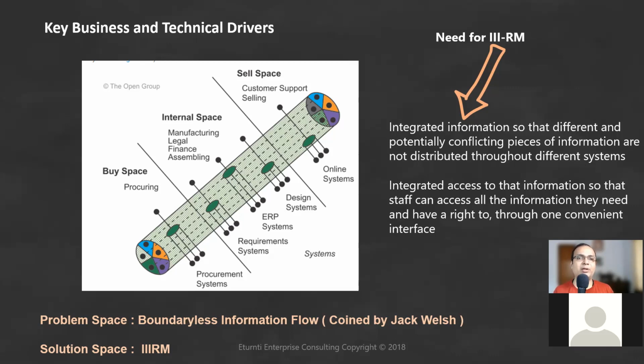To avoid silos, you can create a boundaryless information flow kind of architecture, which means you should be able to interact with business boundaries as if he's your next-door neighbor, not just within the company, but even with your partners, vendors and ecosystem. If you're able to connect that way, that is truly called boundaryless information flow.